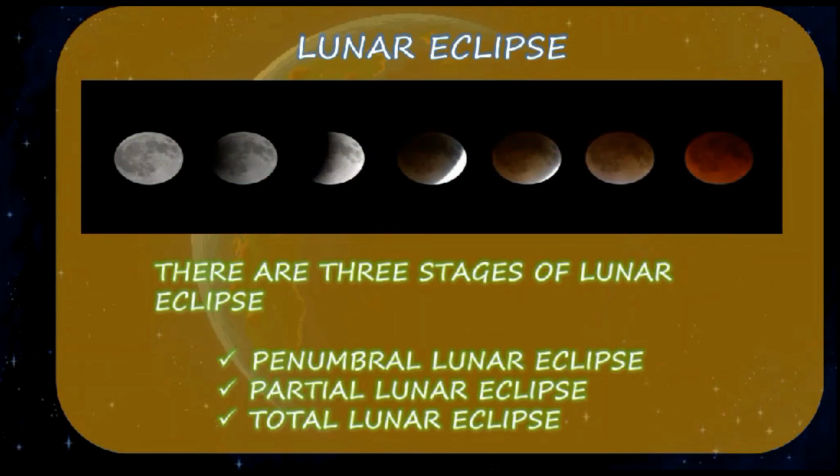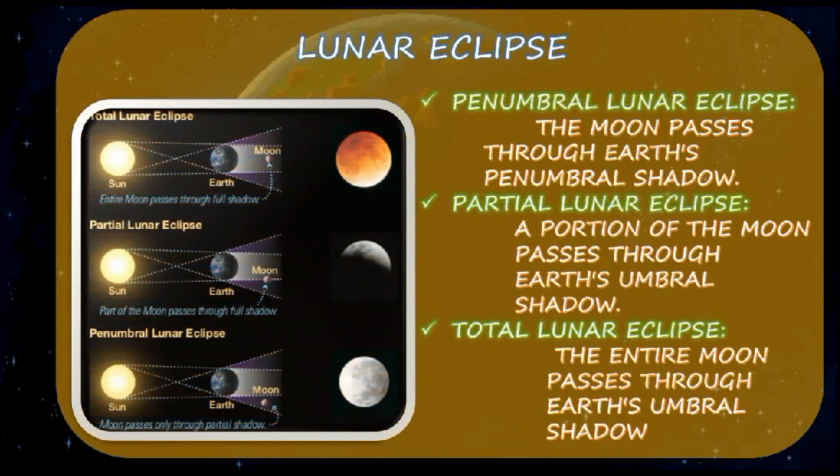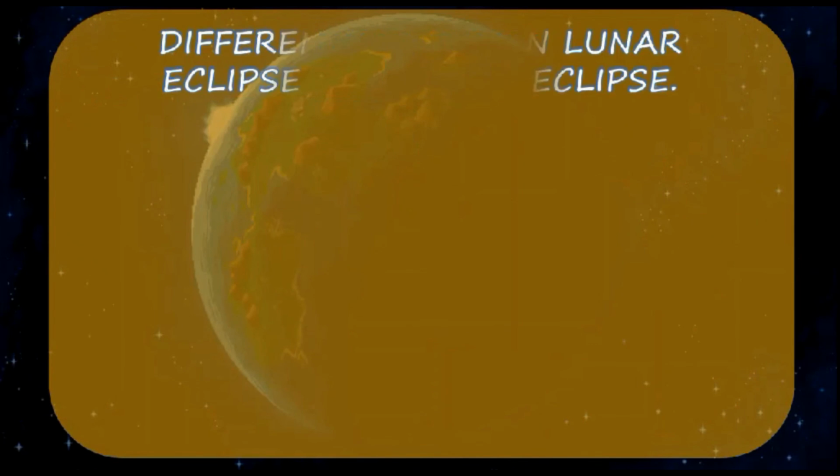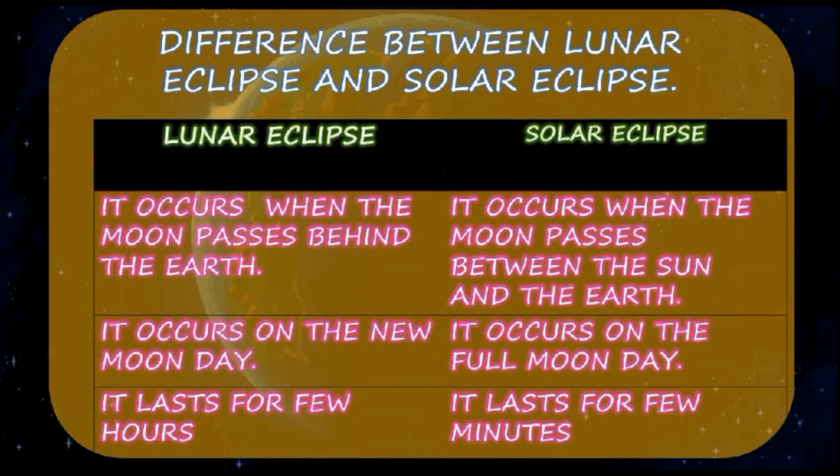Here there are also 3 types of lunar eclipse: penumbral lunar eclipse, partial lunar eclipse and total lunar eclipse. We have also seen briefly about them. A penumbral lunar eclipse is when the Moon passes through the Earth's penumbral shadow. In a partial eclipse, a portion of the Moon passes through the Earth's umbral shadow. In a total eclipse, the entire Moon passes through the Earth's umbral shadow. These are the points of the 3 types of lunar eclipse.